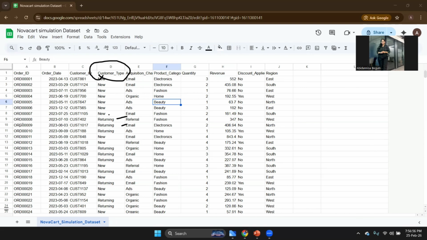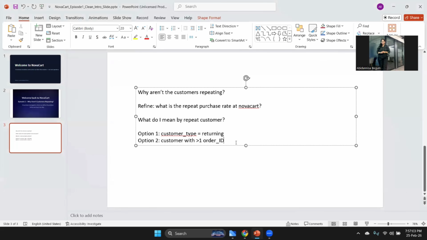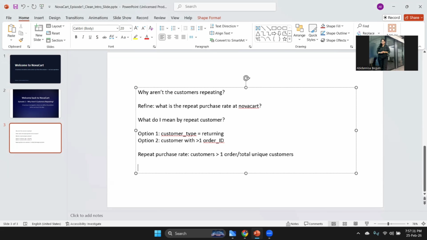Before we do that, we're going to go back and see how to calculate this. Like I said, we are going to calculate that ourselves. Now, how do I calculate it? What do I mean by repeat purchase rate? Repeat purchase rate would be customers with more than one order, divided by total unique customers in my dataset. Now, you might ask me, why would I divide this?